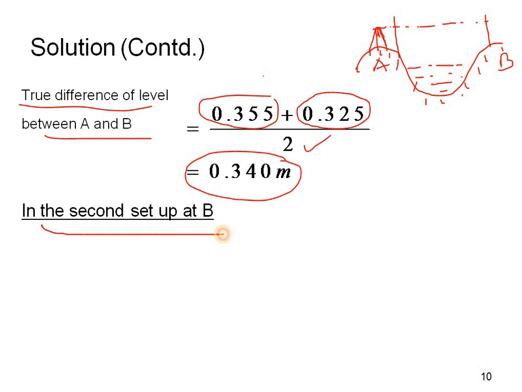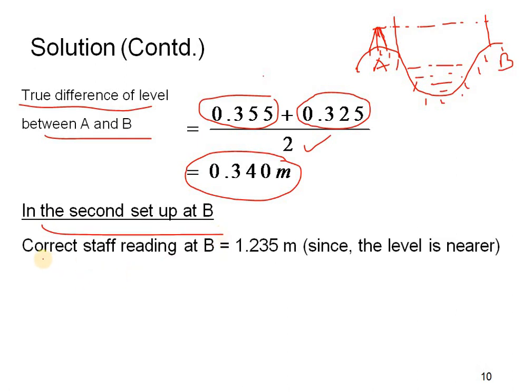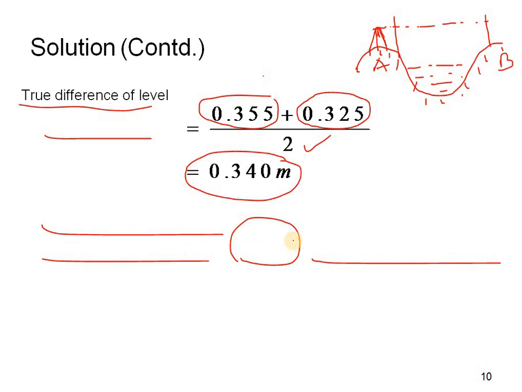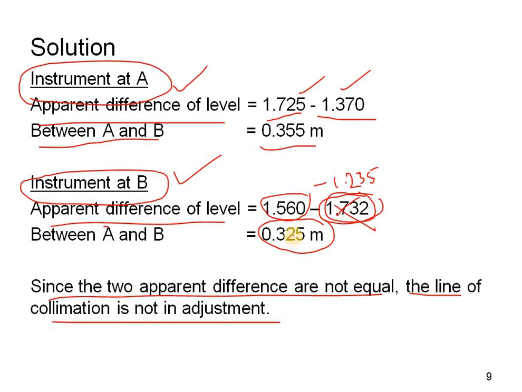In the second setup at B, the current staff reading at B is equal to 1.235 meters, since the level is nearer. So here 1.235 meters is very near to the level at station B. How are we saying it is nearer? Let us go back: in the question it is given as 1.235.